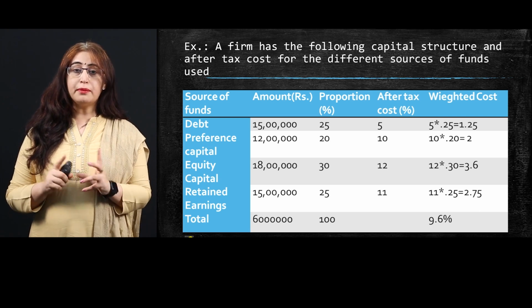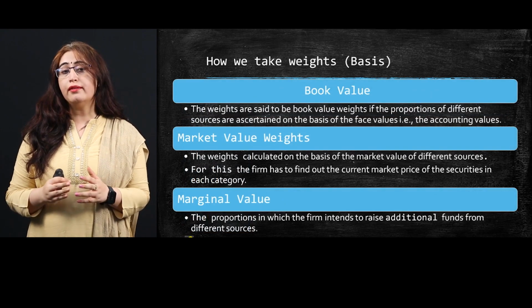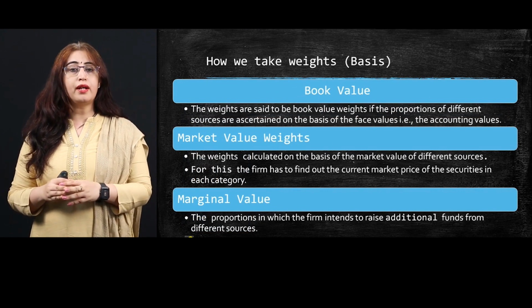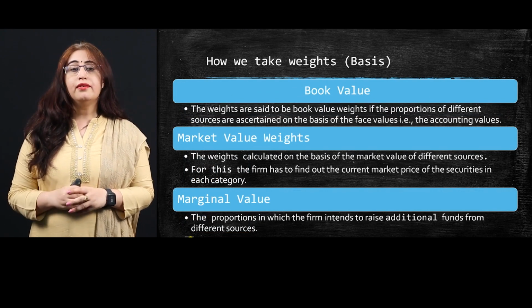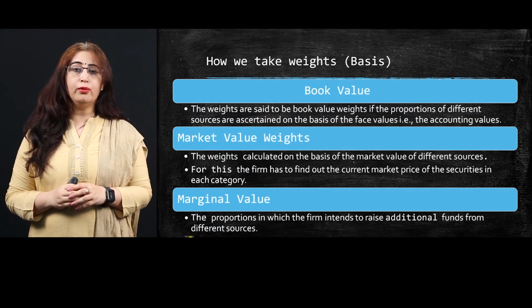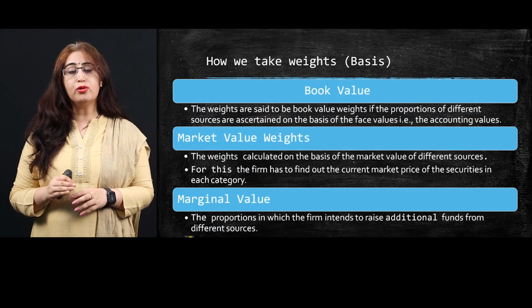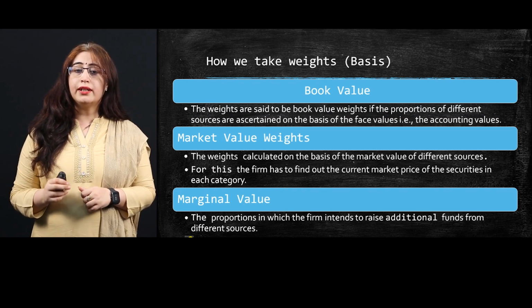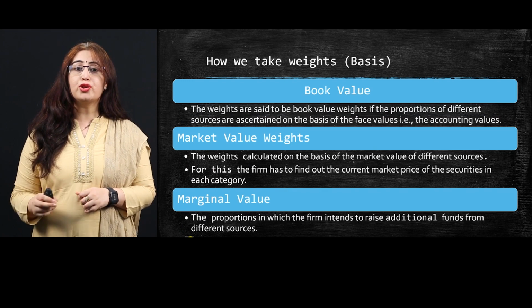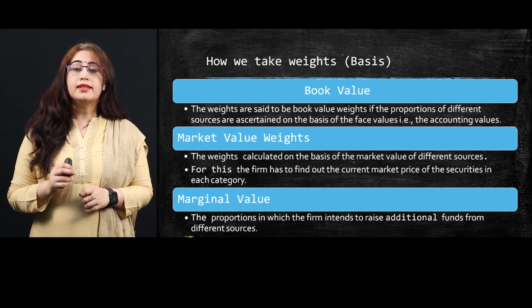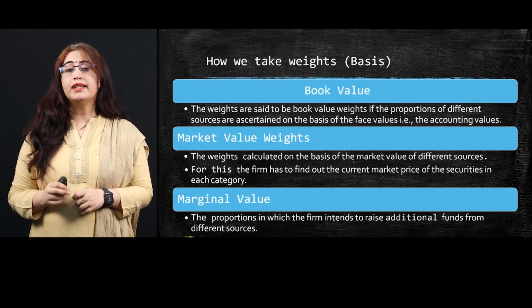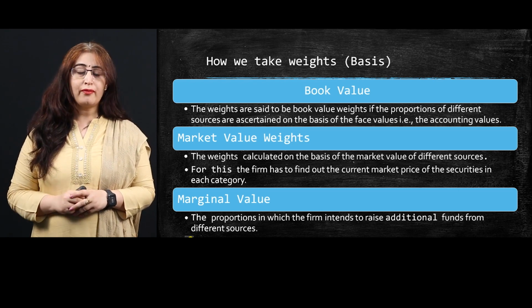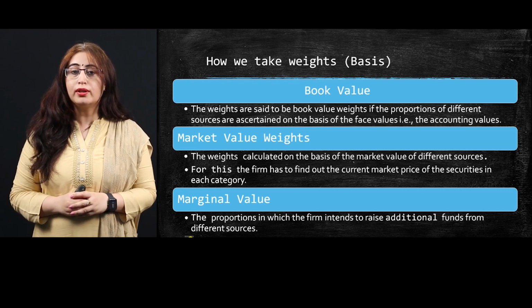Now, the basic question is how I take the weights, how I took the proportion. There are 3 different types of proportion that exist. The first one is your book value. It is the most basic weight or proportion. It works on the face value. The weights are said to be book value weights if the proportion of different sources are ascertained on the basis of the face value or the accounting value or the book values. Now, practically it is not always possible.